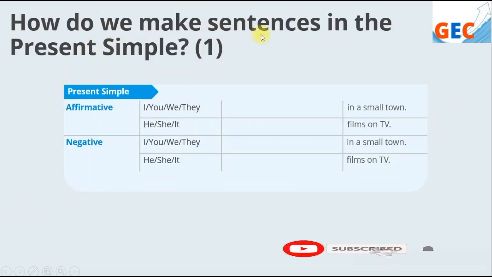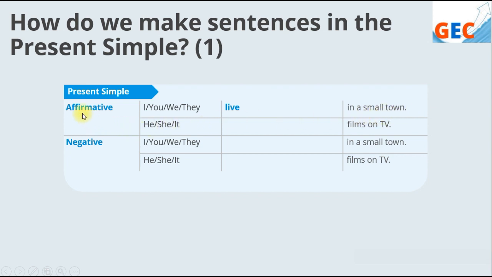And how do we make a sentence in the present simple? For the affirmative, we build the sentence with subject plus main verb, or verb 1, plus object and complement. For example, I live in a small town. You live in a small town. We live in a small town. They live in a small town.